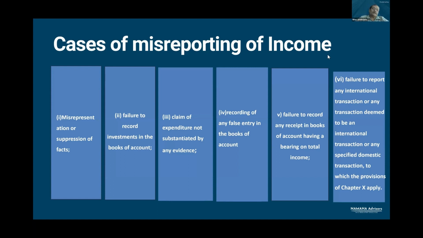Whereas if this is not regarded as unexplained investment, tax would be leviable at 30%, plus education and higher education cess and surcharge. Penalty at 200%, so 60%. So 30 plus 60, 90% plus surcharge. The total amount payable would be in the range of 92%. Whereas if it is regarded as unexplained investment, it will be 81%, 60 plus 15 plus 6. So the amount payable will be lesser.